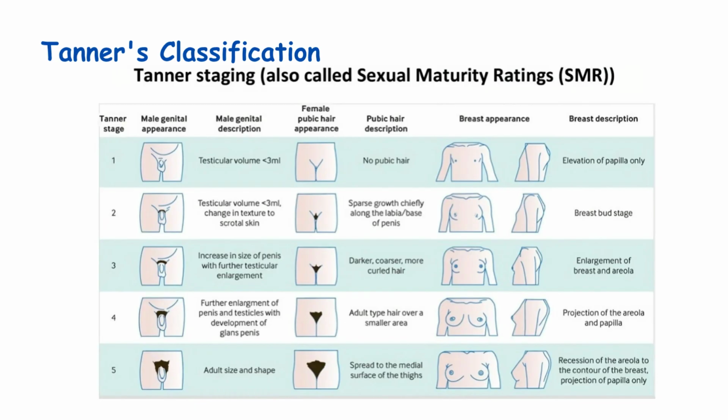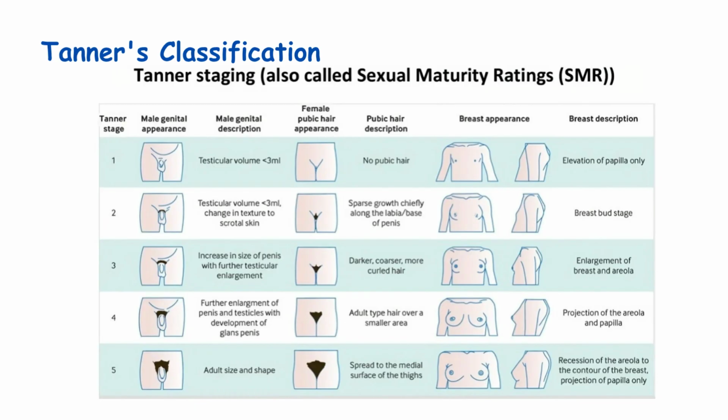Stage 4. Growth slowing. Areola forms a secondary mound. This means the areola projects above the level of the breast. Adult-like breast tissue is forming, but still limited to mons with no spread to inner thigh. Stage 5. No further increase in height. Adult breast contour is achieved. Adult pubic hair type and distribution to inner thigh. This is the final mature stage.